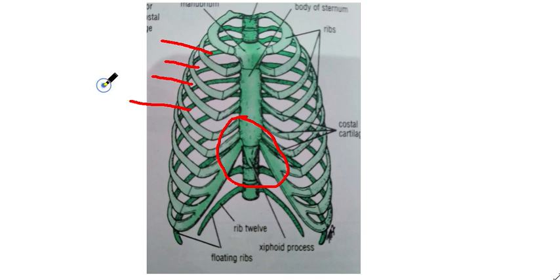This is the fourth intercostal space, and these spaces help you in placement of our different types of chest leads. Like V1, we place V1 on the right side of the sternum. I'm going to show you how we place different chest leads here.